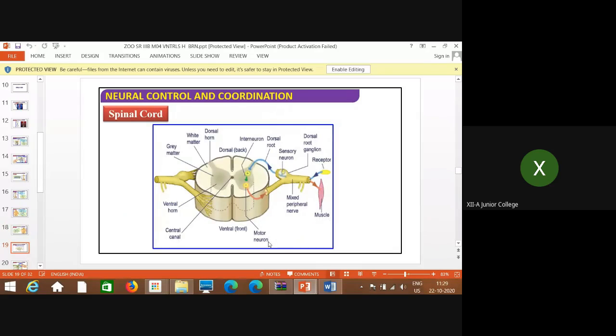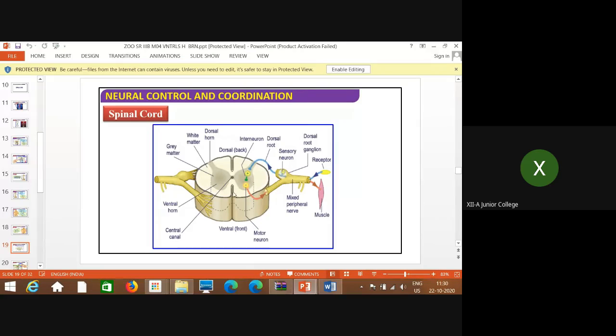Now this is the simplest form of the spinal cord, and you have to learn this diagram very clearly; it is not difficult. The entire spinal cord shows two parts, divided by a suture, fissure or depression.